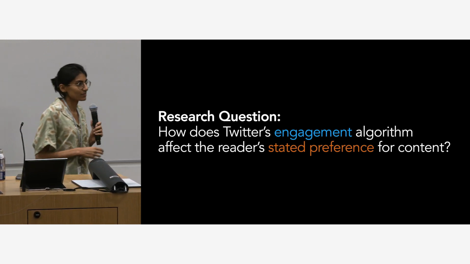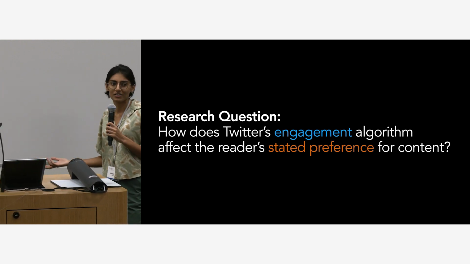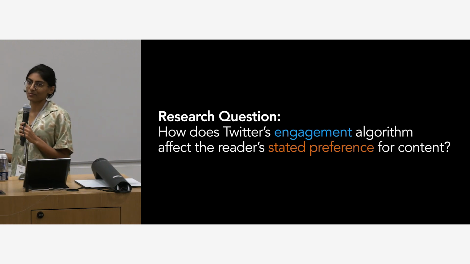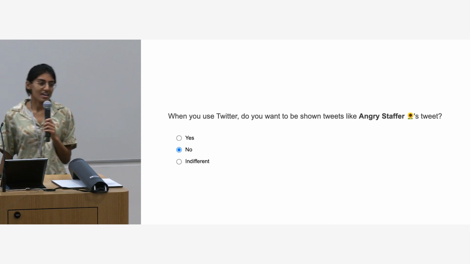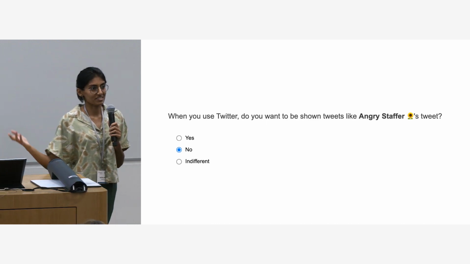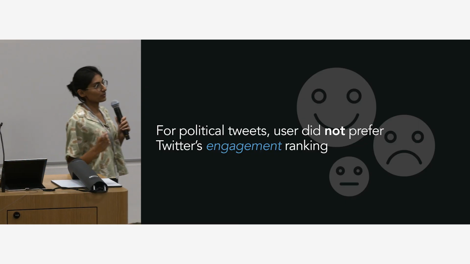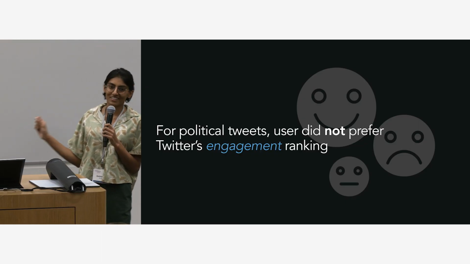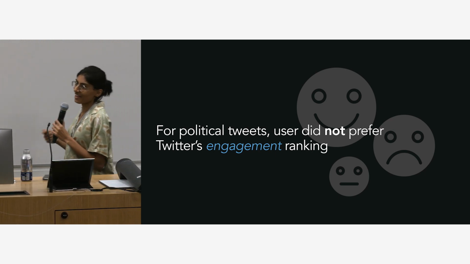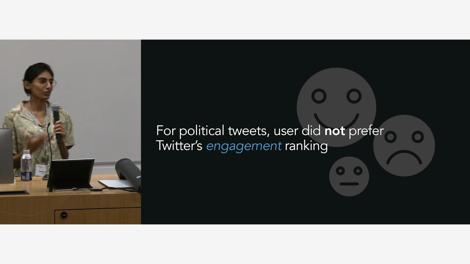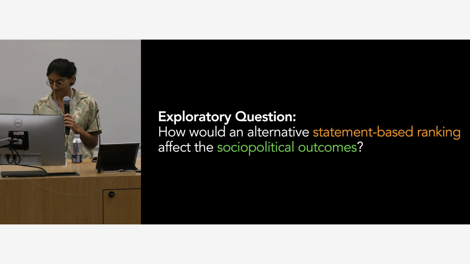But even if it is, one way that these algorithms are always justified is, well, they're just showing users what they want, you know? But we don't really know whether they're actually aligned with what users say they want. So we also just asked people, is this the kind of tweet that you would want to see on Twitter? And what we found is that when we looked at political tweets, users actually did not even prefer the tweets that the algorithm was sending them. So we have this thing where the political tweets picked by the algorithm are more divisive, and users say they don't want to see them.